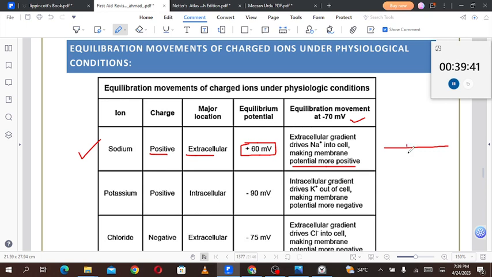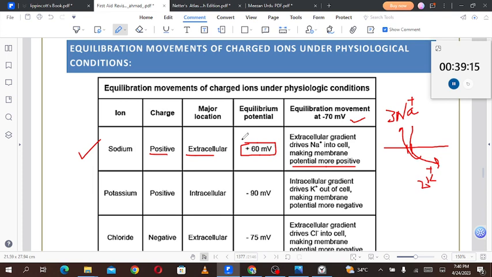That your cell has a sodium-potassium ATPase, right? There is pumping of 3 sodium outside for 2 potassium to be brought inside. 2 potassium are coming inside and 3 sodium are being pumped outside, for some unknown reason, but that is happening. And that has happened to such an extent that right now, at equilibrium, your cell membrane has a plus 60 millivolt potential that is generated by sodium ions alone.